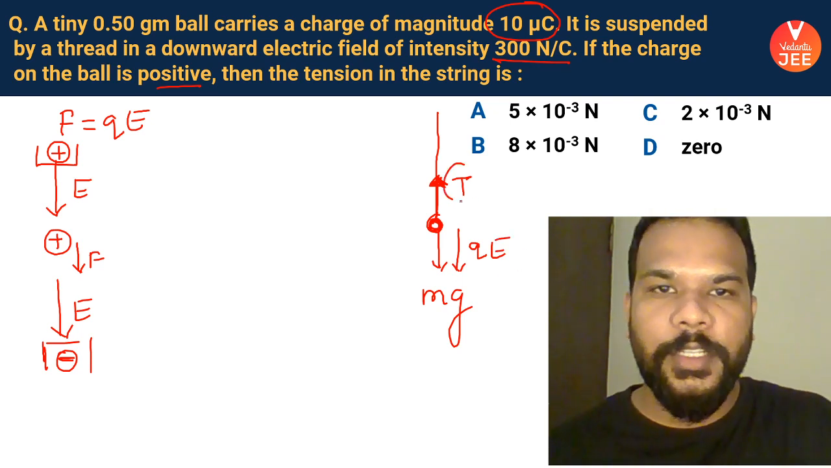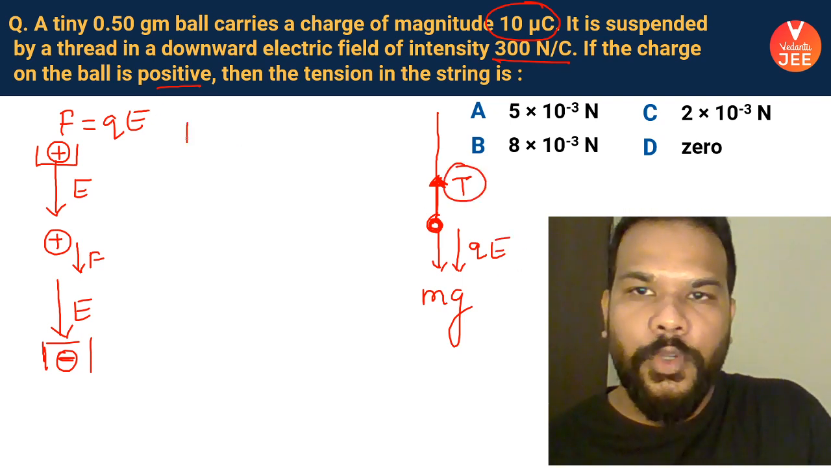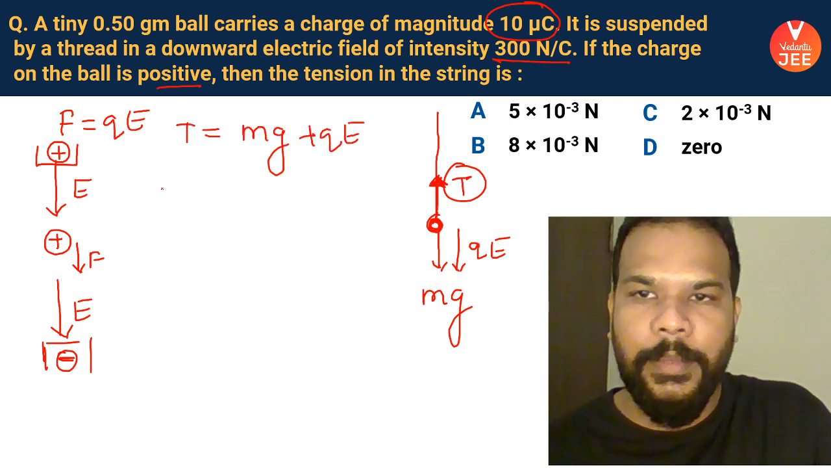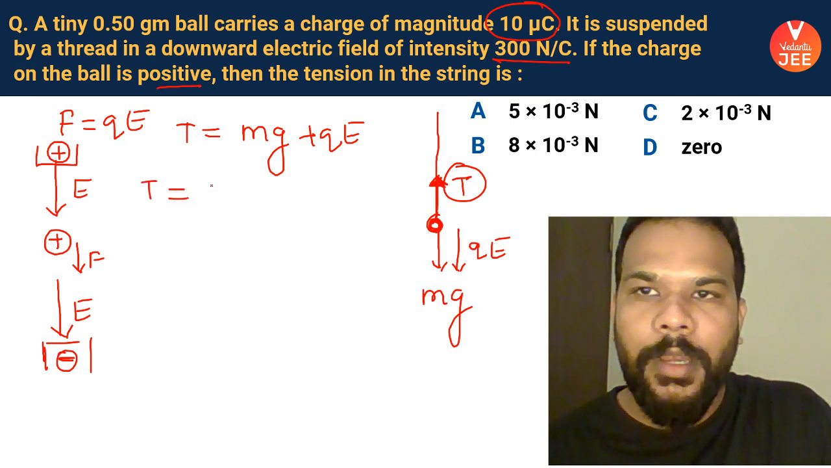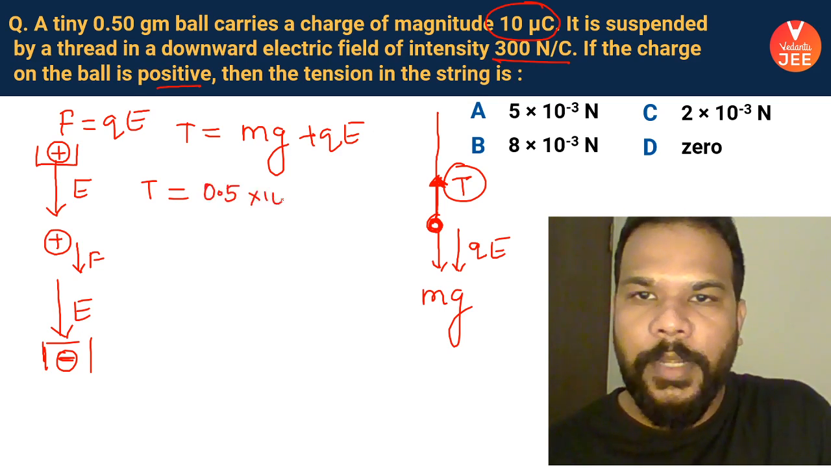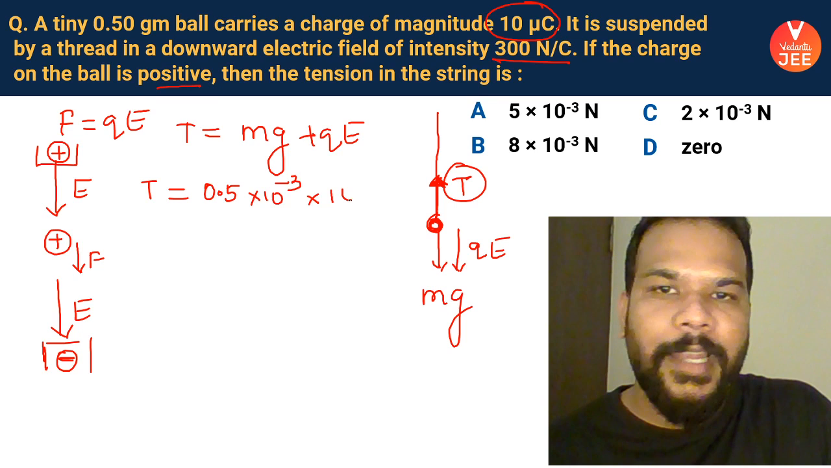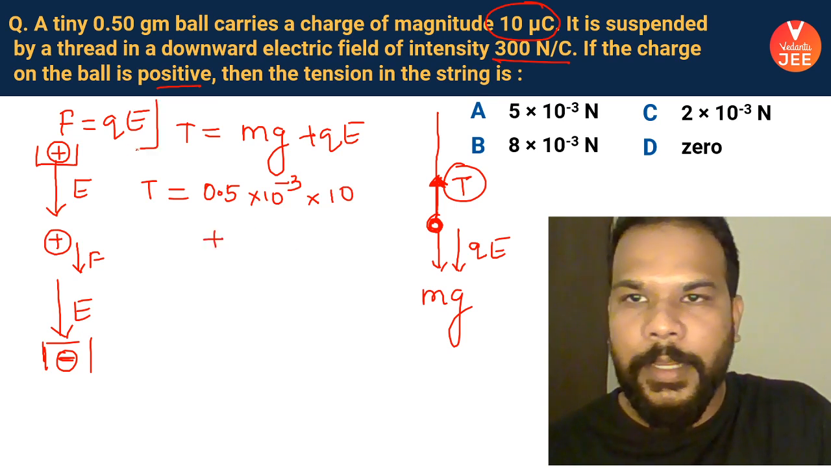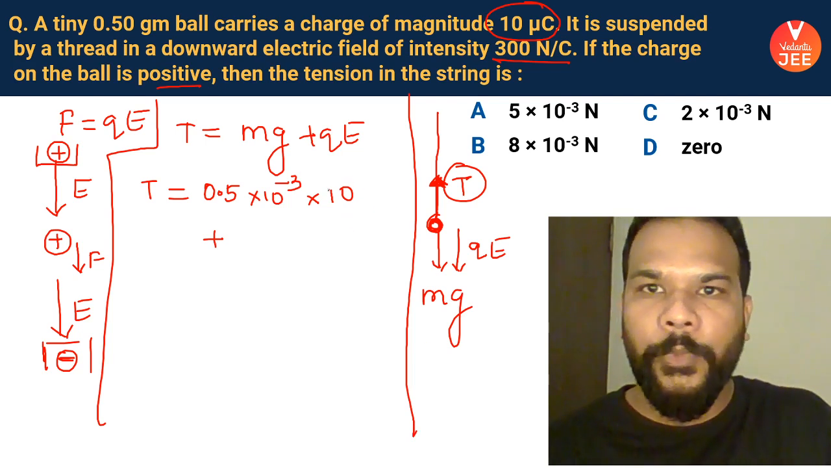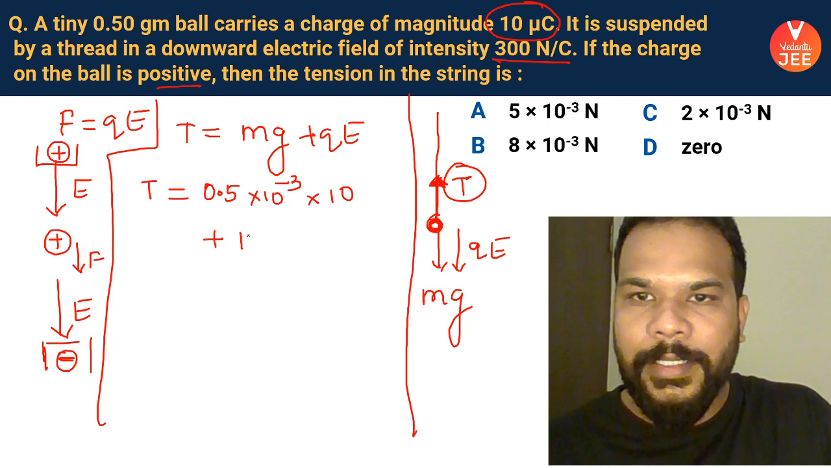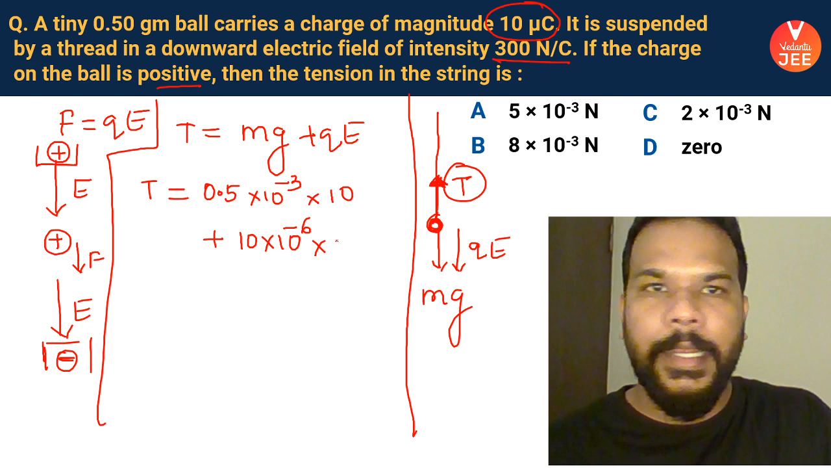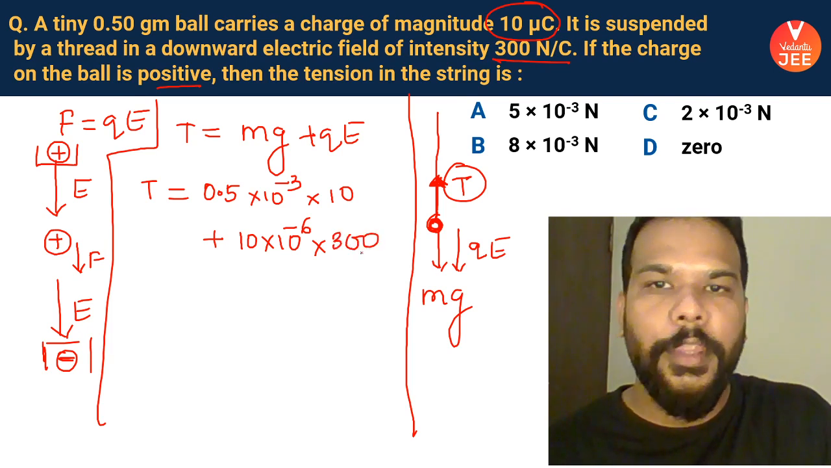Okay, and question wants us to find out the value of the tension. So tension, as you can see in the diagram, is mg plus QE. So guys, mass of the ball is 0.5 gram. That means 0.5 into 10 to the power minus 3. g value is 10, plus QE. Just let me create the space for the separate part here. And charge on the ball is 10 microcoulomb, so 10 to the power minus 6 has to be multiplied, and electric field is 300 Newton per coulomb.